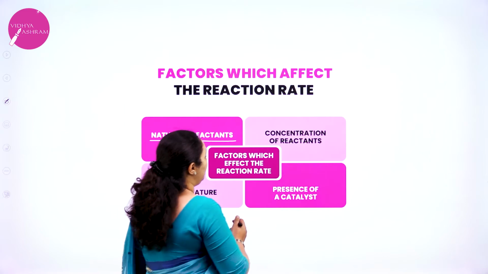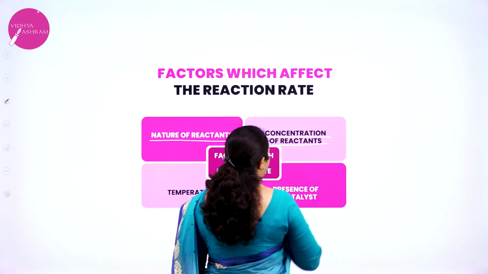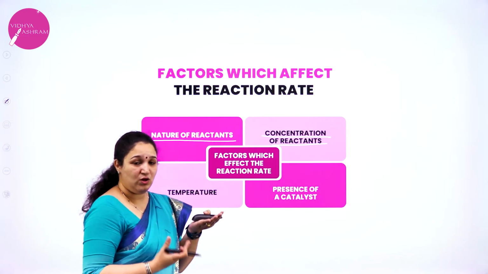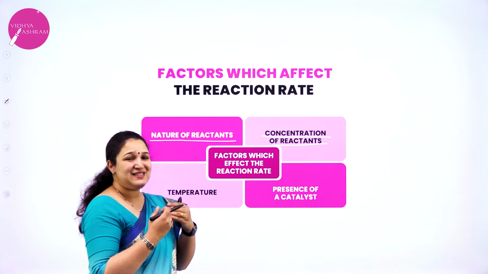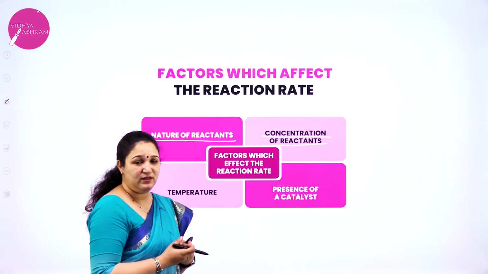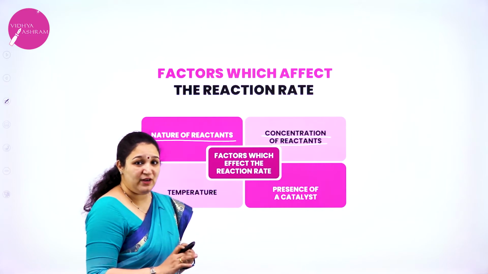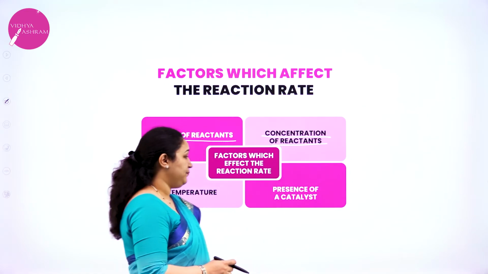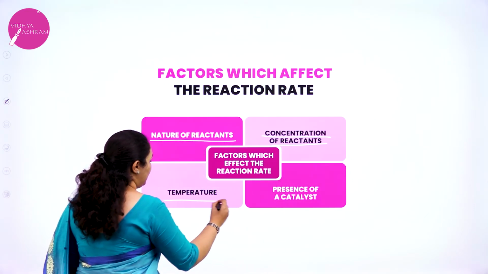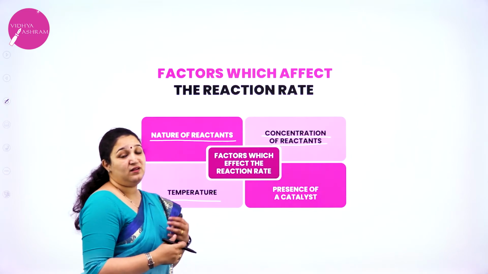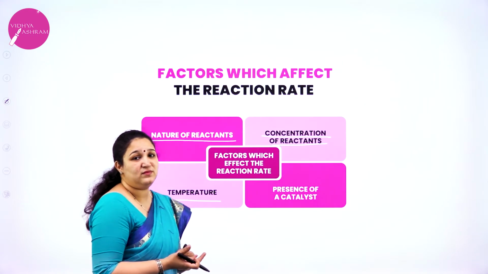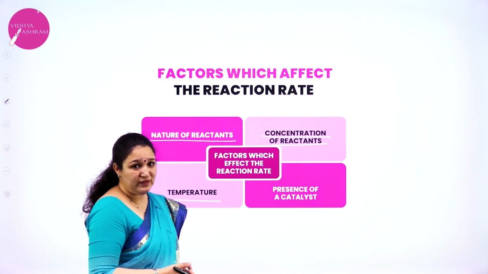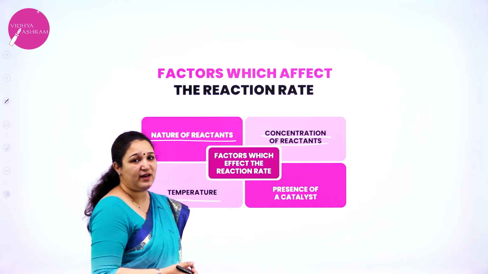Next, concentration of reactants. Here, whether my concentration of the reactants is high or low is very important. As I increase the concentration of the reactant, there will be a change in the speed of the reaction. So what is it exactly? We will learn further. Next factor which is affecting is temperature. Whether an increase in temperature is going to increase or decrease the speed of the reaction, that also we will learn. That is the third factor which affects the rate of the reaction.